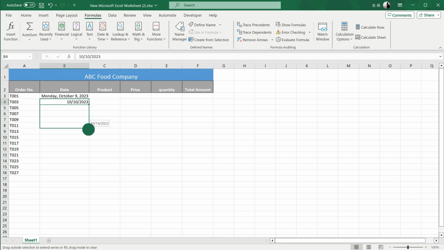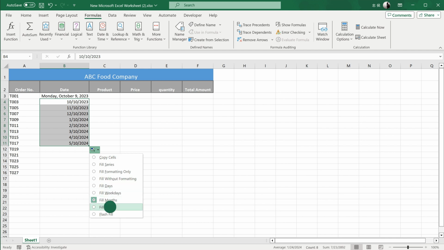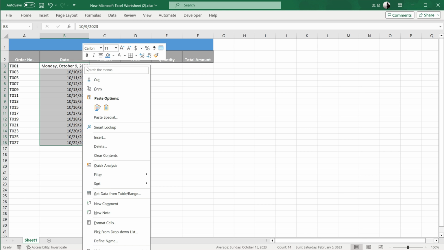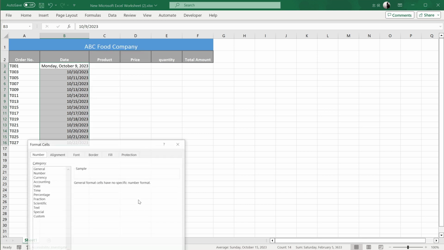In addition, dates can also be like normal values. They can be automatically filled in other dates by dragging the control point at the bottom right corner of the cell. And in this small button next to it, we can set different fill options such as fill months, fill years, etc. Here I will restore it to fill with number series and copy out all the date columns at the same time. I use the previous format cells command to unify the date format.